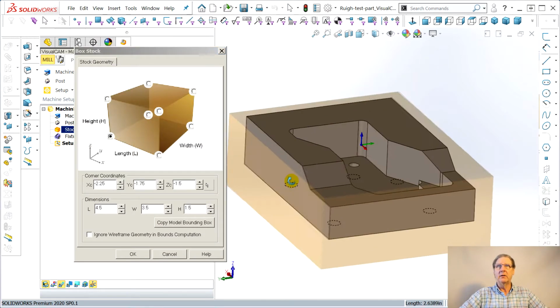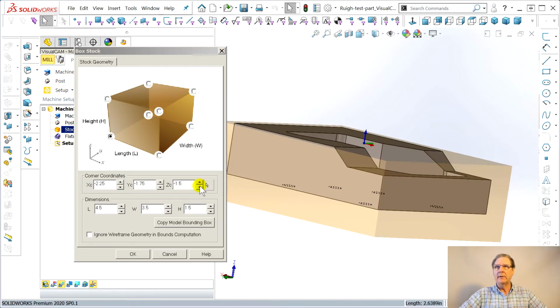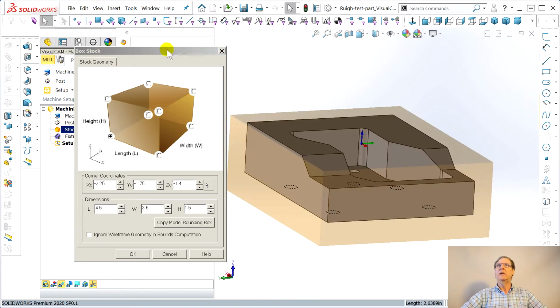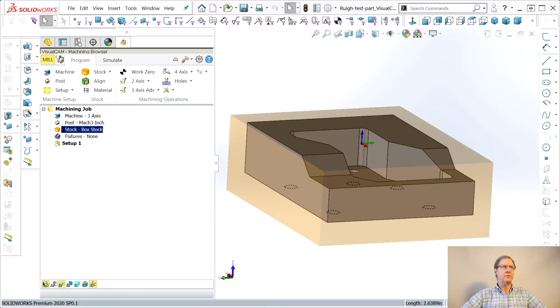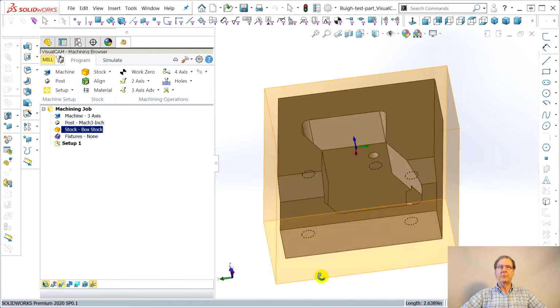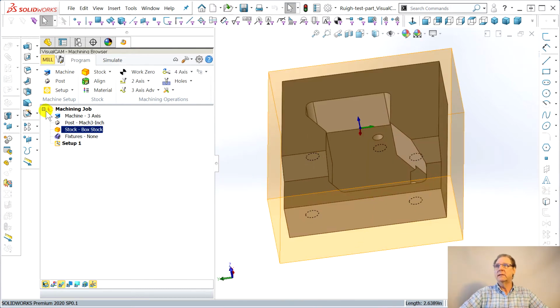And so now that it's working the way we want, we can go Z, wrong direction. And since they happen to go in 1/10 inch increments, that's just what we want. Thank you so much, VisualMill. We'll say okay. Now we got the stock where we want it. We got the part. I like this better than the CAM works. Of course, that was the free CAM works in SolidWorks, which is normally limited.